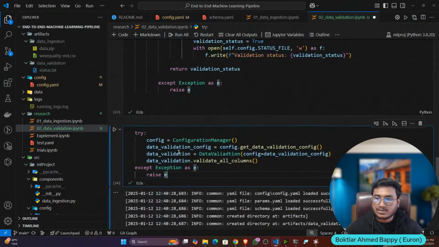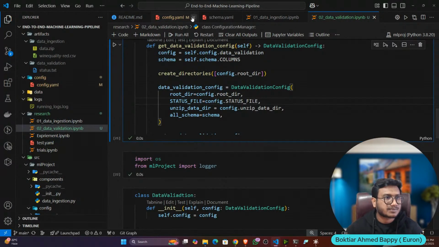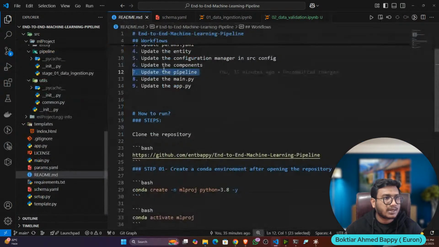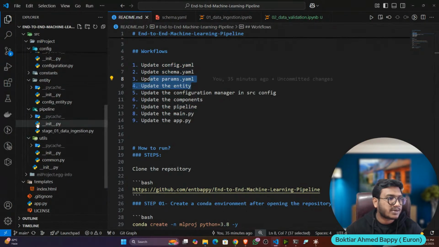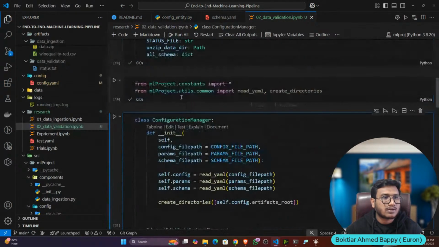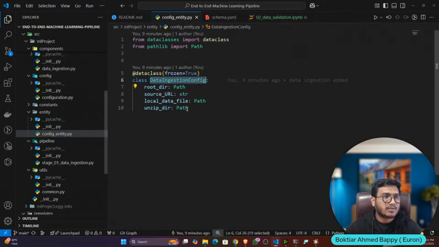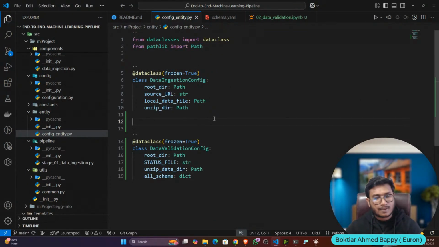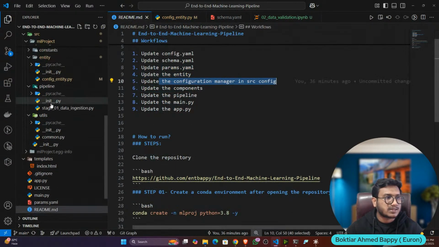Now let's try to convert this to our modular coding. Again, the same thing. Let's save. First of all, let's update my config. It is updated schema, updated params, updated entity. So let's update the entity config. I'll copy this code from here and I will update here. Then once this is done, I will update the configuration manager.